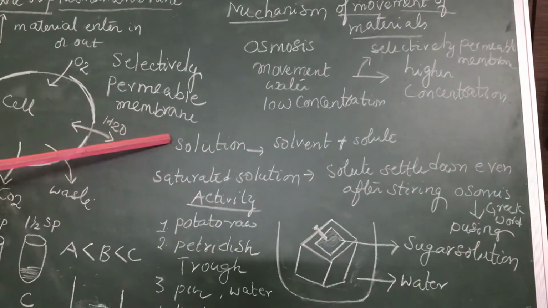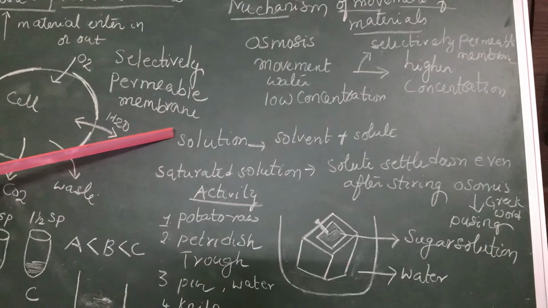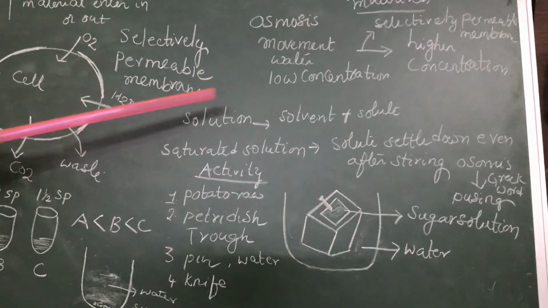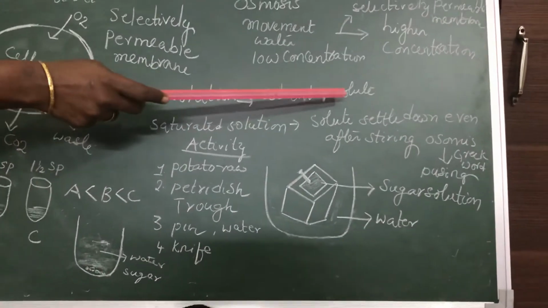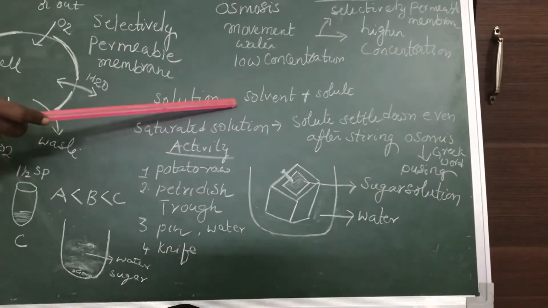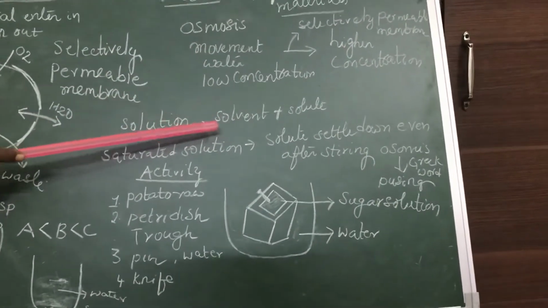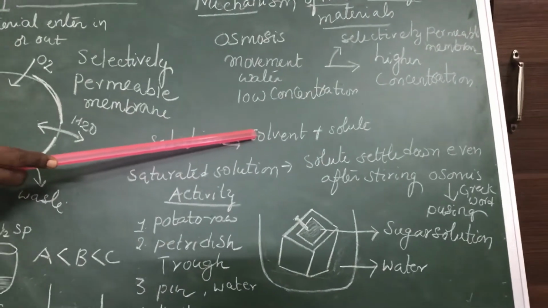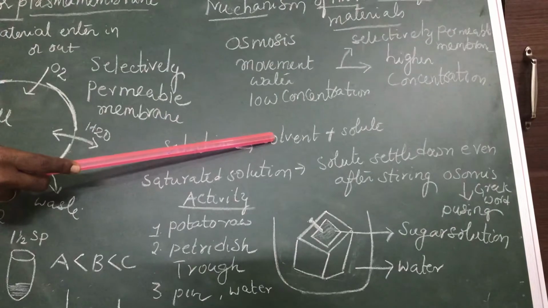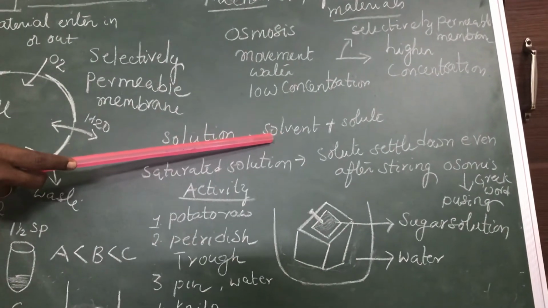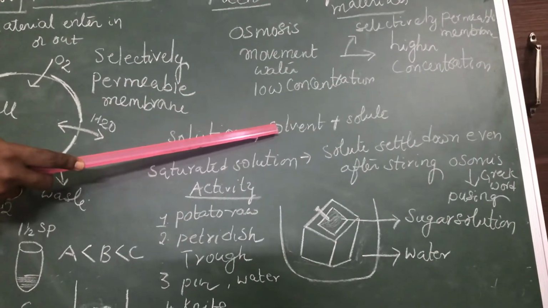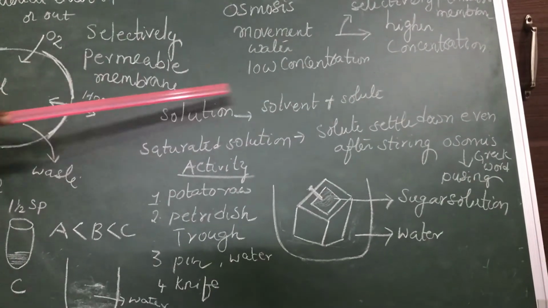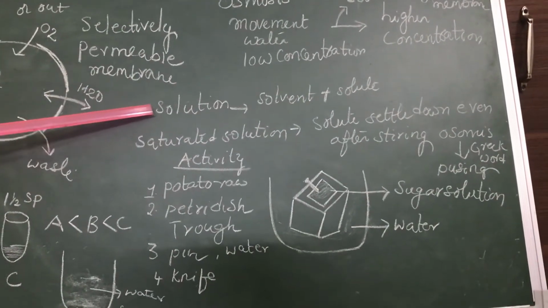You already know what is meant by solution from the lower classes. Solvent plus solute, we call it a solution. The solvent may be a liquid and the solute may be a solid. For example, take a sugar solution. How do we make a sugar solution? We take a glass of water, add some spoons of sugar and stir it. We get a sugar solution. Here water acts as the solvent and sugar acts as the solute. This whole substance we call a solution.